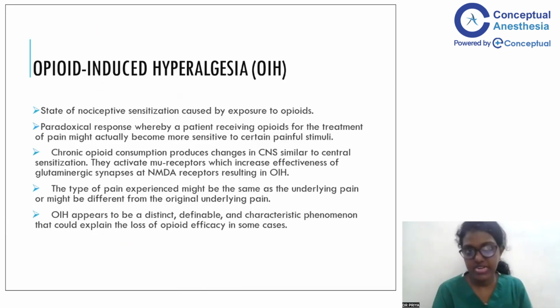Another significant side effect is opioid-induced hyperalgesia. Hyperalgesia itself, as the name indicates, means an increased perception of pain to a normal painful stimulus. Why this occurs is when chronic opioid consumption causes certain changes in the CNS, which is similar to central sensitization. By sensitization, we mean these receptors have become more easily activated to the same painful stimulus. So the amount of firing from these receptors will be more, and hence the patient will have more perception of pain when compared to the normal painful stimulus.